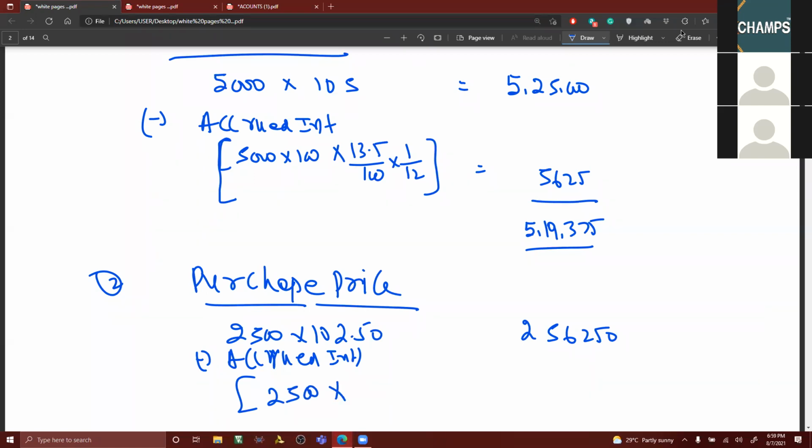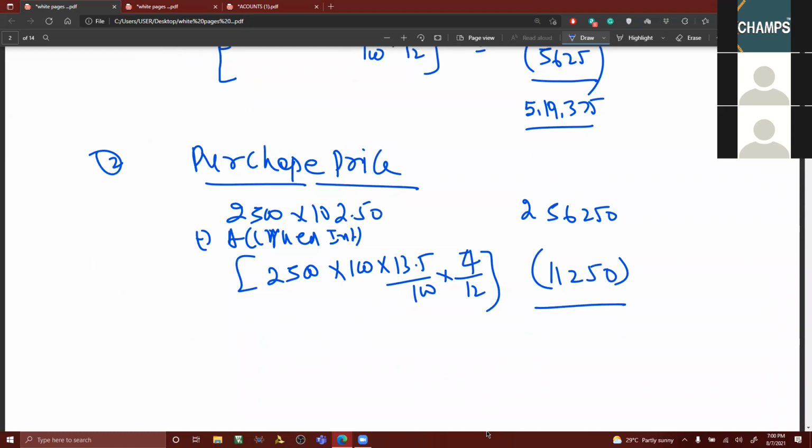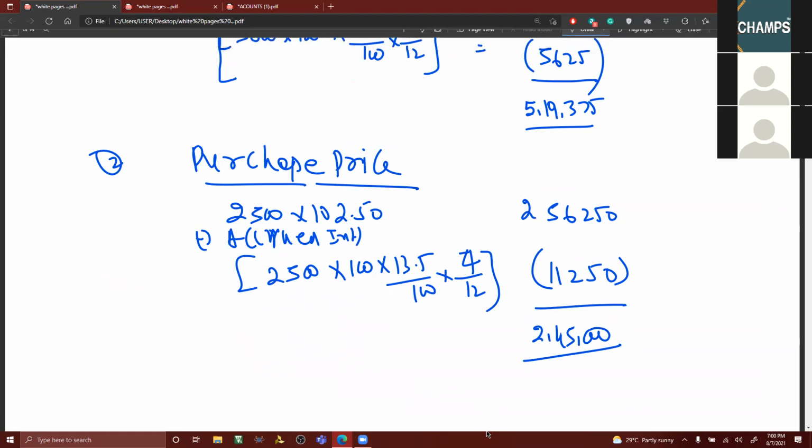$2,500 into rate of interest into 100. How many months you said? 4 by 12, 4 months. 4 by 12. Tell me the value. 11,250. You deduct it. 2,45,000. 2,45,000.